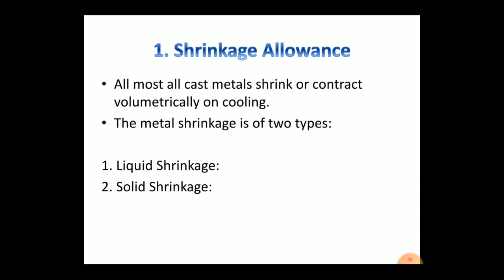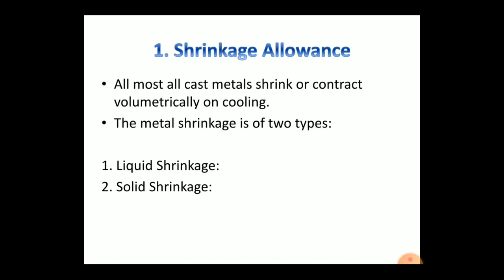The shrinkage allowance for various metals. Let's start with material and shrinkage allowance. First material is grey cast iron, the shrinkage allowance is 0.0105. White cast iron 0.0160, 0.0230 mm. Aluminium is 0.0130 mm.